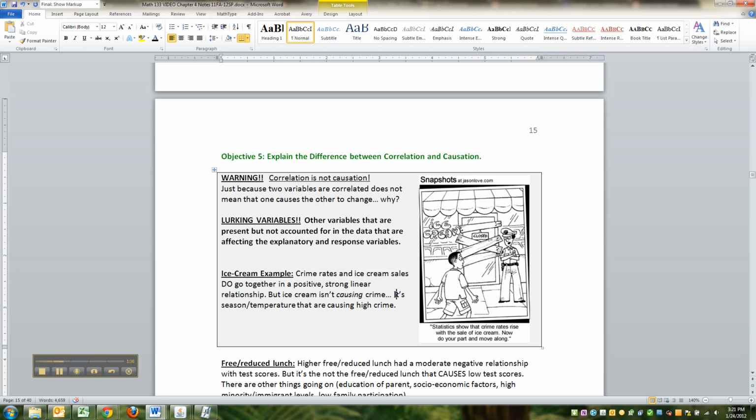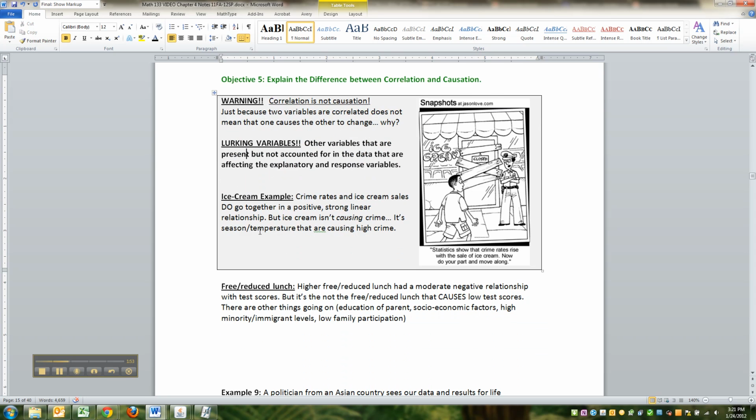In other words, there's a lurking variable. There are other variables that are affecting what's going on that are not represented in your data. There are other things that are happening that are causing what's going on for both of your variables, if that makes sense. We ran into lurking variables way back in chapter 1 and they're back.